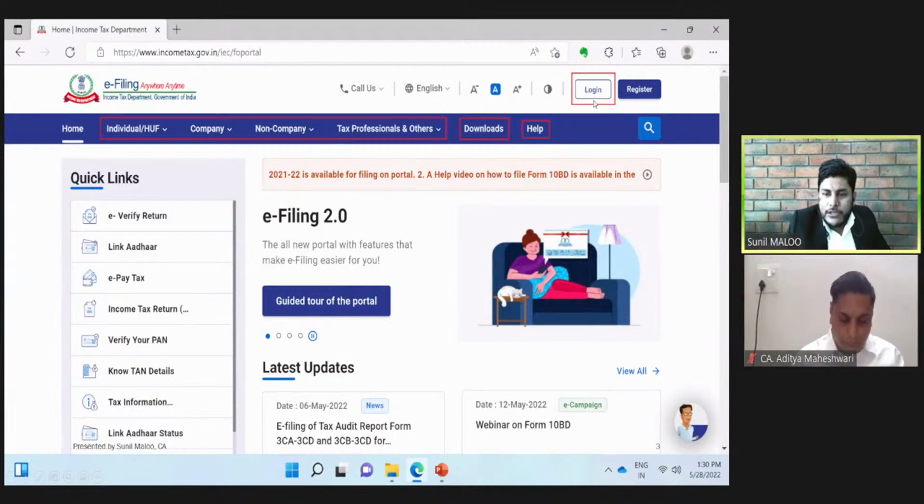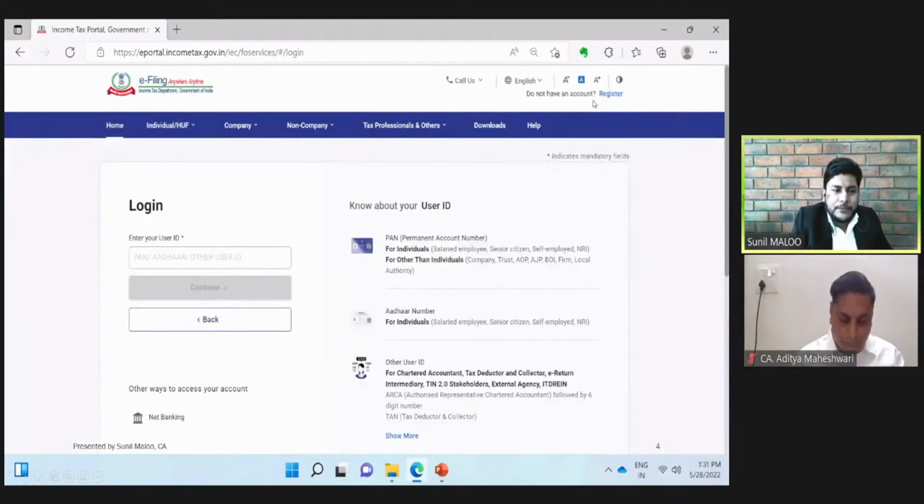When I click this login button, this next screen will appear. This is the login page of the income tax website. Here, on the left side, as we can see, it asks you to enter your user ID. The user ID can be our PAN, or Aadhaar, or any other user ID.